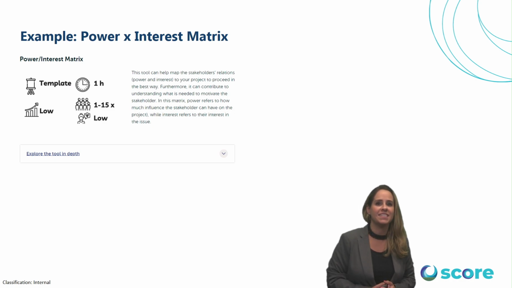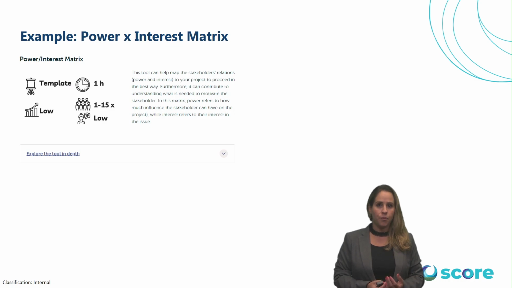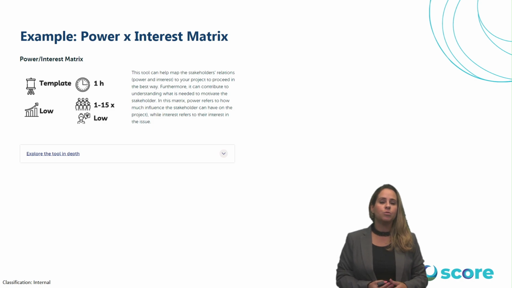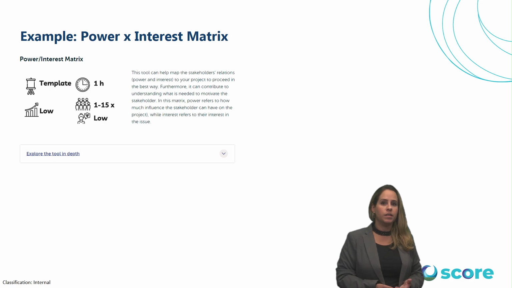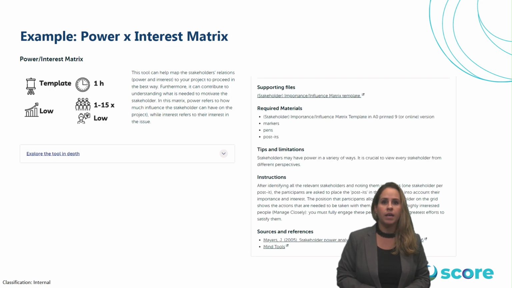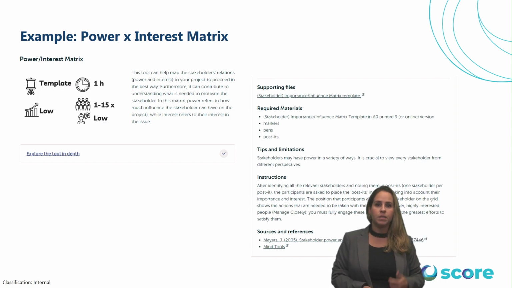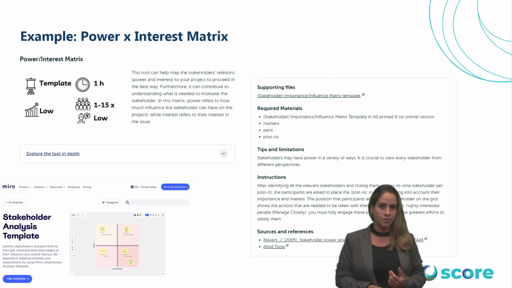Here I show you the Power versus Interest Matrix tool as an example. You can see here the criteria below the tool name. So this is a tool that has an available template, should require around 1 hour to be implemented, requires a low level of facilitation and a low group expertise, and is recommended for groups of 15 people. If you click on Explore the tool in depth, you can see all the details, such as required materials, tips and limitations, instructions, and references. This tool, for example, has a Miro board template that you can use.